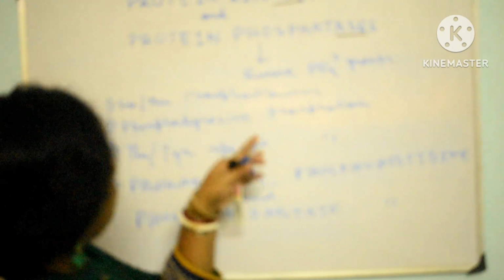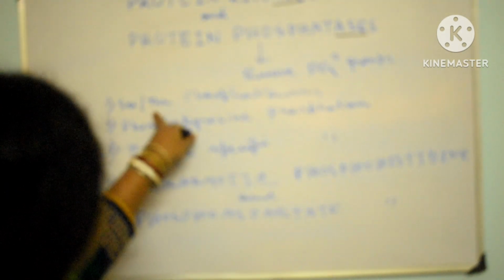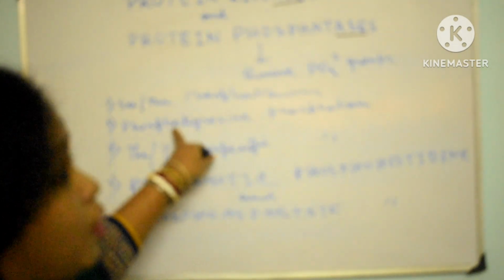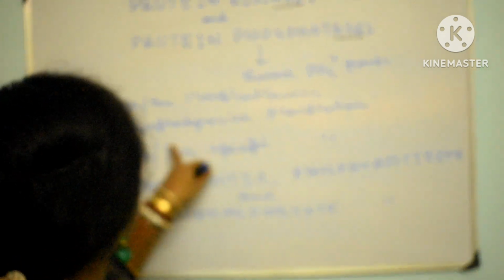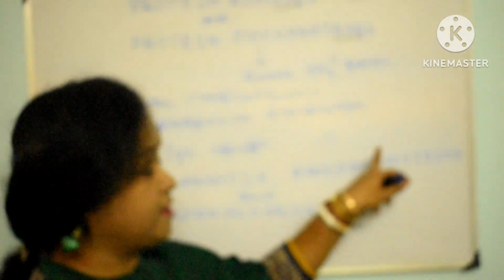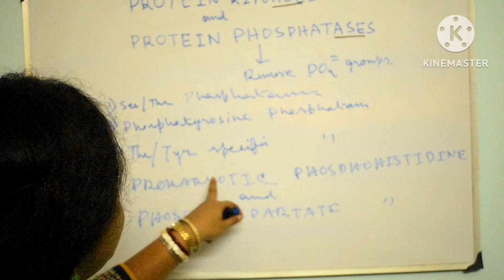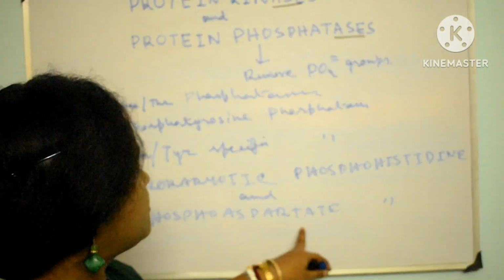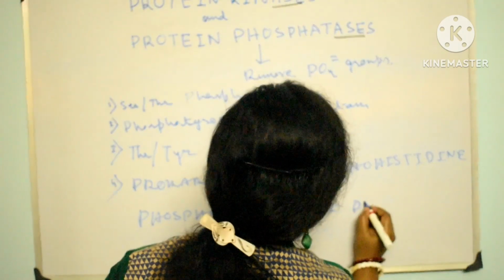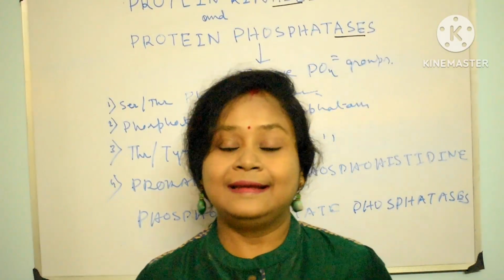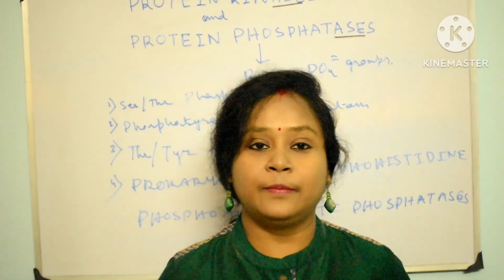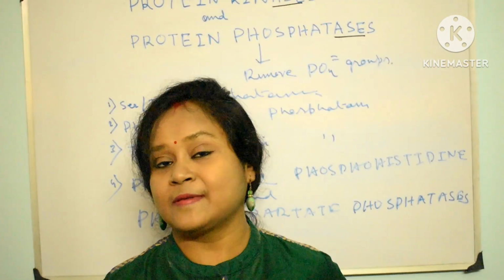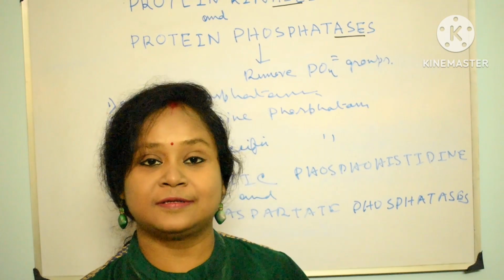There are four types of phosphatases: serine/threonine phosphatases, phosphotyrosine phosphatases, threonine tyrosine specific phosphatases, prokaryotic phosphohistidine, and phosphoaspartate phosphatases. Now let's concentrate on some basic information which will help us to better understand signal transduction.